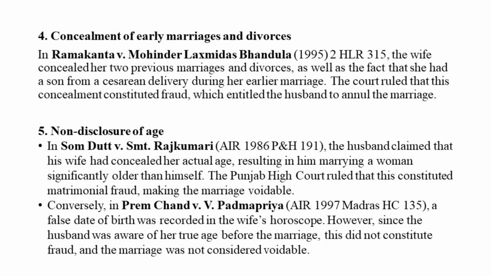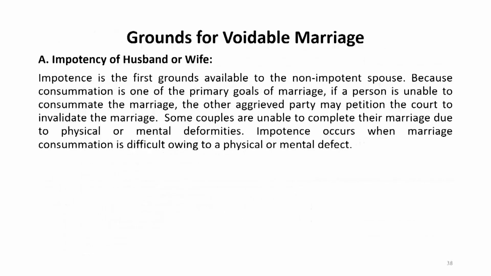The last one is concealment of pre-marriage pregnancy. Now, impotency is considered to be the first ground of voidable marriage. Before that, I would like to tell you that in the case of void marriage, Section 11 is prospective in nature, not retrospective. In the case of voidable marriage, it is also available to marriages that took place before the commencement of this Act. So it's retrospective as well as prospective.